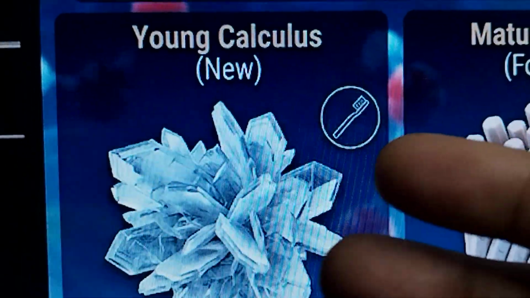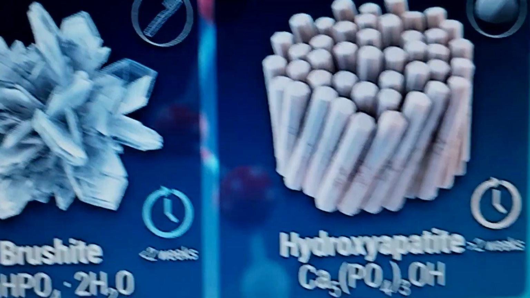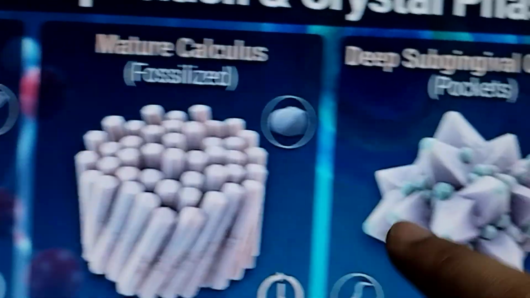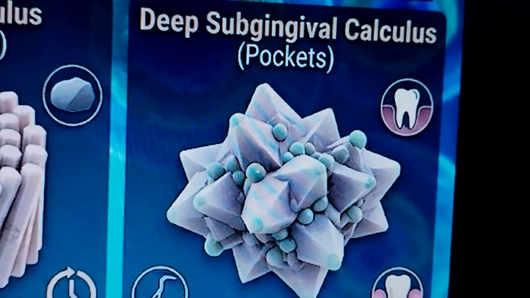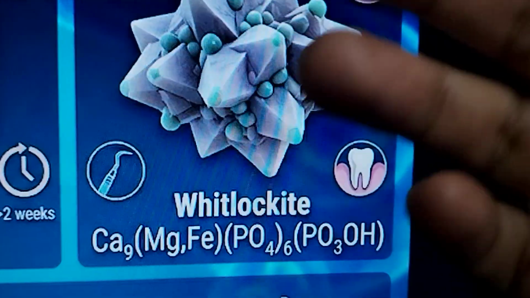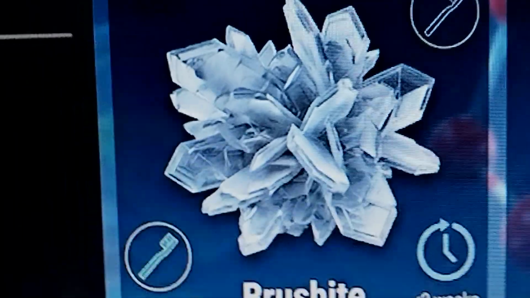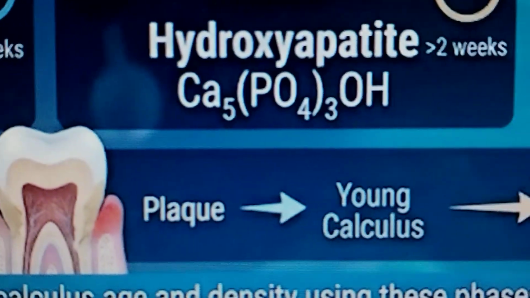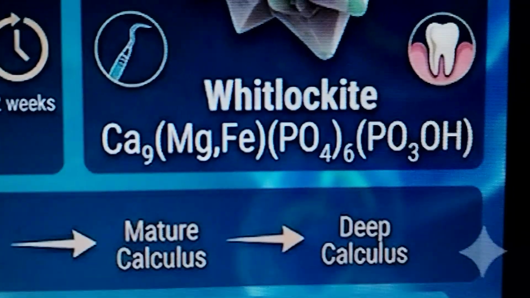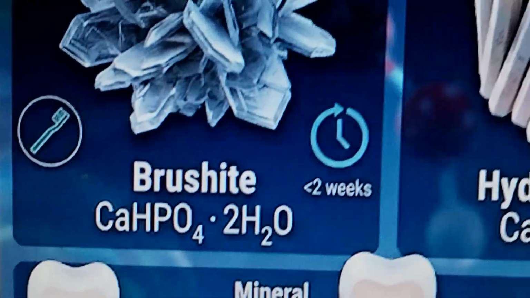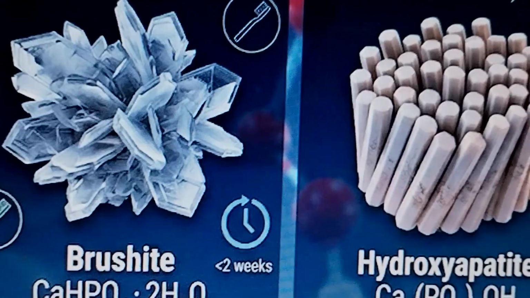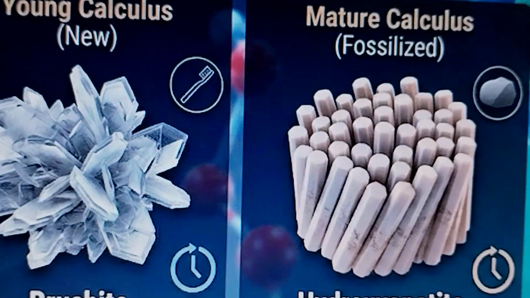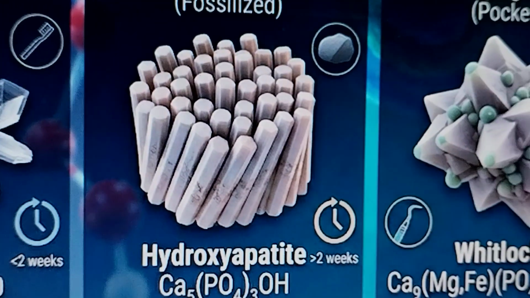Young calculus, brushite. Then hydroxyapatite, mature calculus. Then the subgingival, into the periodontal pockets, is whitlockite. Mineral transformation over time: plaque, young calculus, mature and deep calculus. So clinicians evaluate calculus age and density using these phases to guide the periodontal treatment.